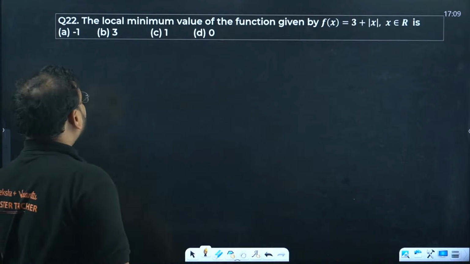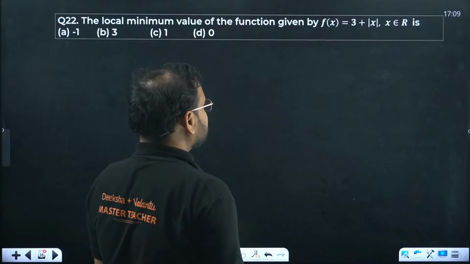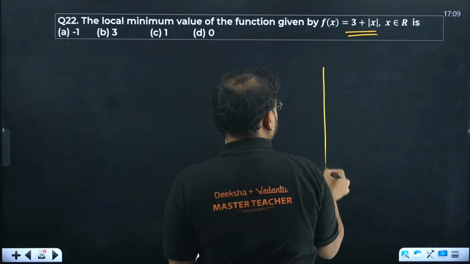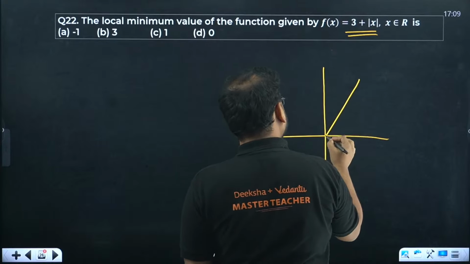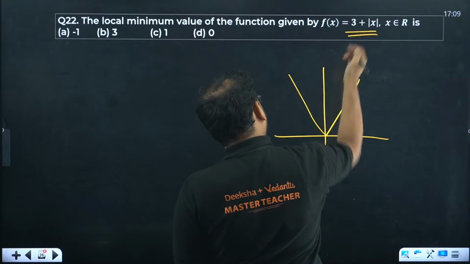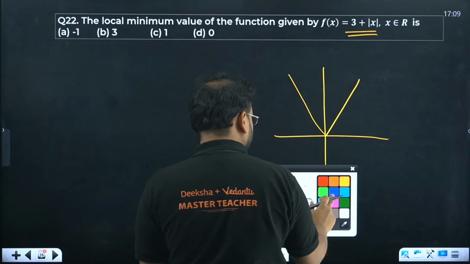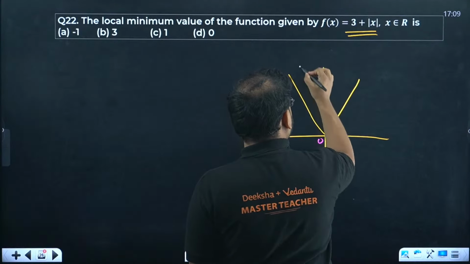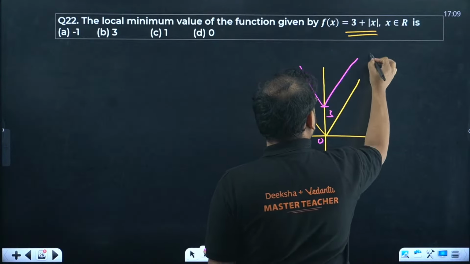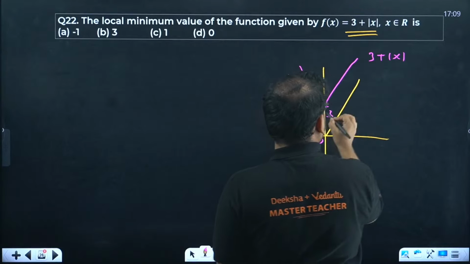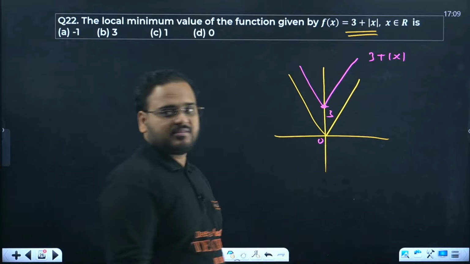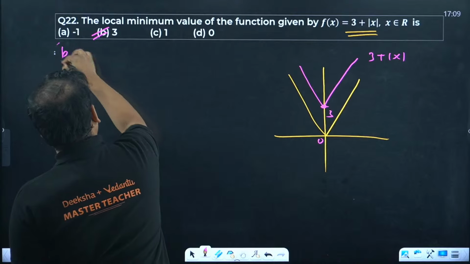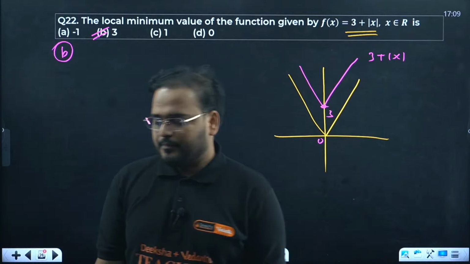22 now. A local minimum value of the function given by f(x) is this. Minimum value of this function. What is that going to be? If you want to understand, graph of mod of x. That's the graph of mod of x. 3 added means the graph is moving upward. This was 0, right? Now it starts from 3. So this is the graph of 3 plus mod x. The minimum value is over here, which is 3. This is the minimum value. Hence the answer is B.